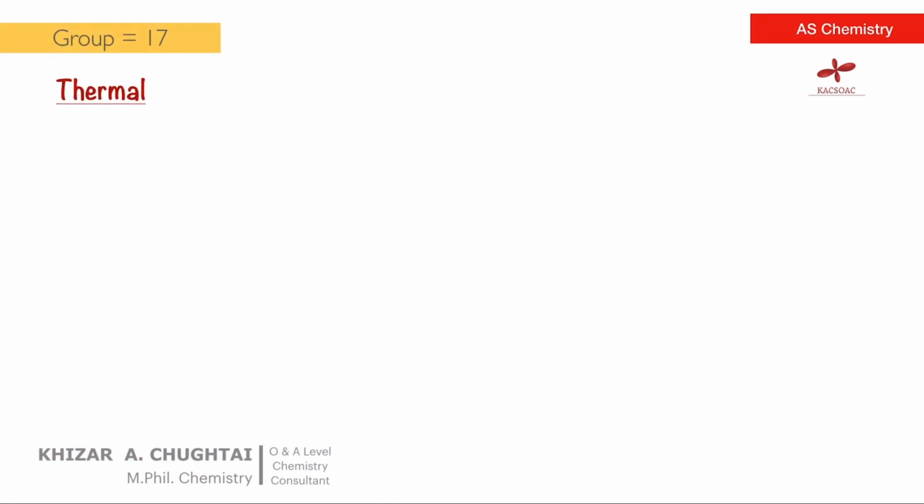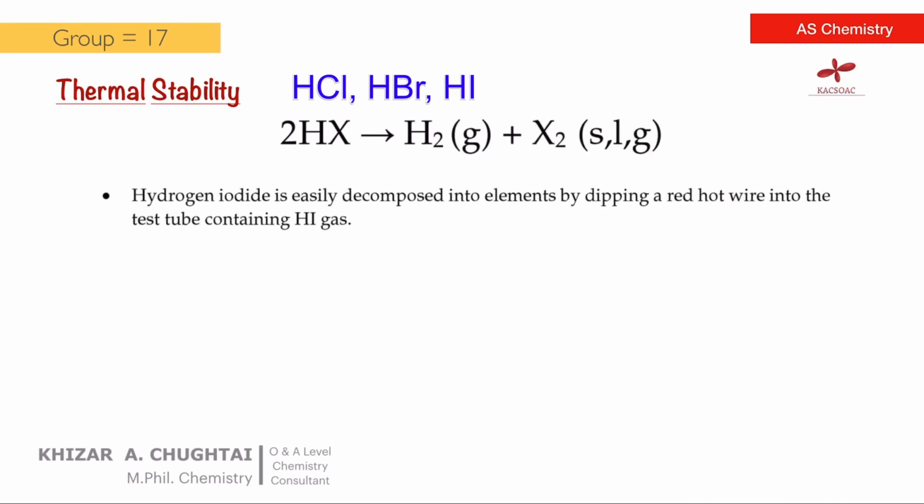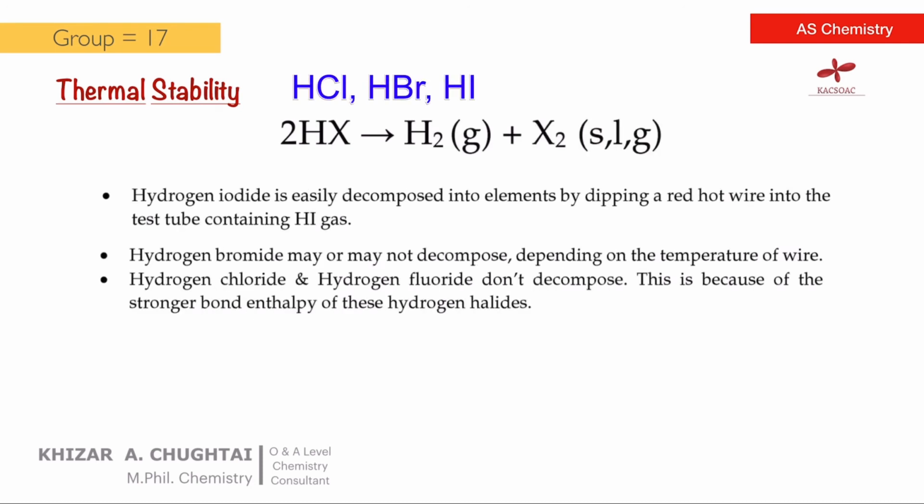Now come to thermal stability. The thermal stability of HCl, HBr and HI can be tested by heating or by introducing a hot rod into a sample of these gases. Hydrogen iodide easily decomposes into its elements when a red hot wire is dipped into a test tube containing HI gas. HBr may or may not decompose depending on the temperature of the wire.